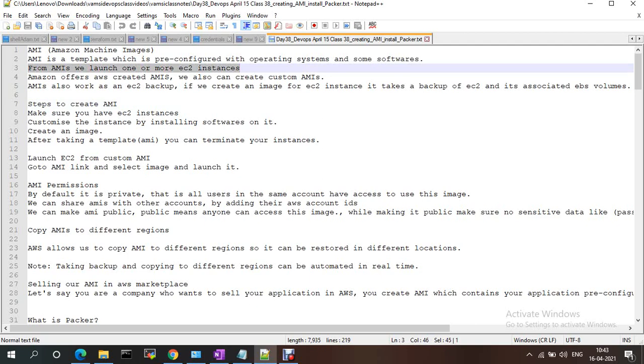First we have to launch one instance and run some software on it, and from that we can create multiple EC2 instances.